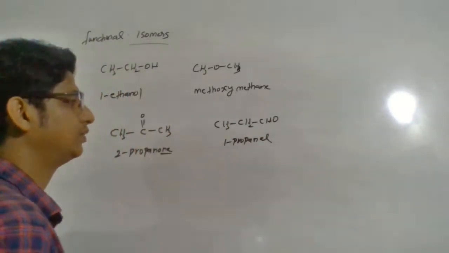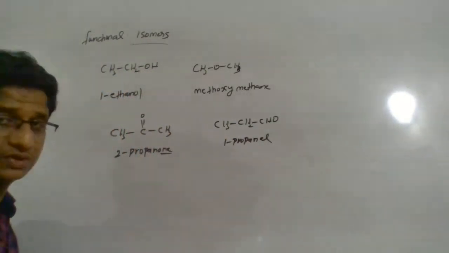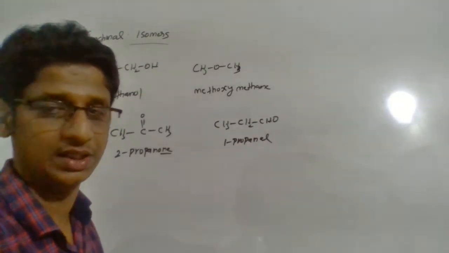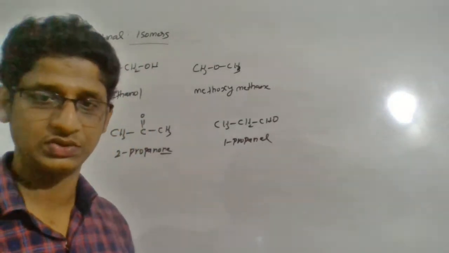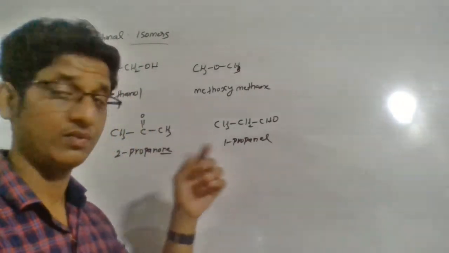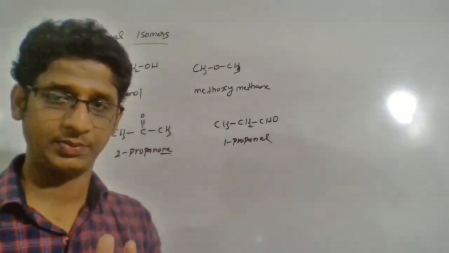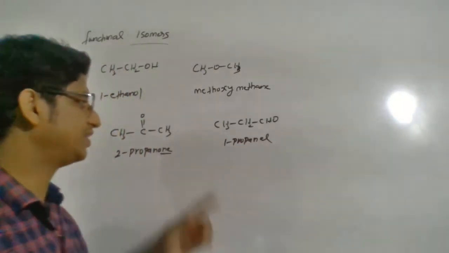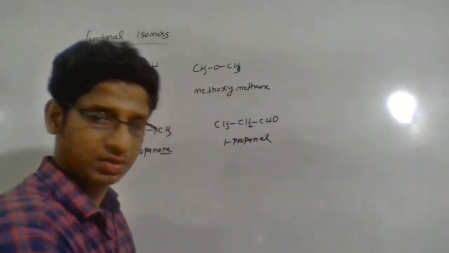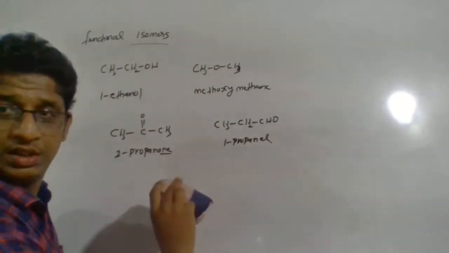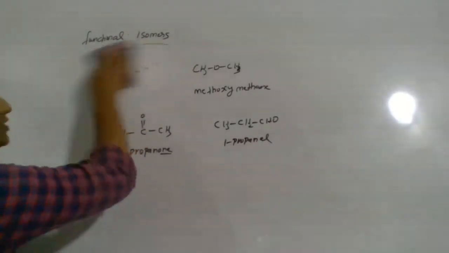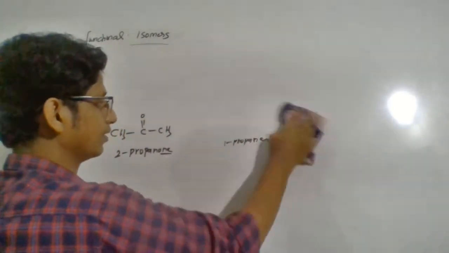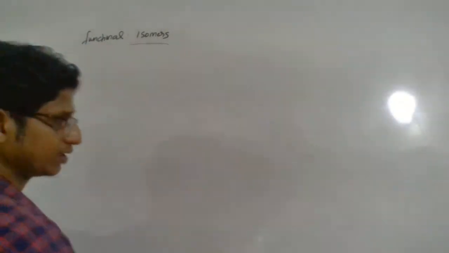So it's all about being specific. You have to specify it. That's all. Sometimes the 1 is not required. Simply putting propanal means -al stands for aldehyde, so basically that will be on the first carbon, so you generally don't represent it as well. Putting 1 won't be necessary. If it is any other carbon position, you have to specify it. So those are two different compounds having the same molecular formula, but the difference is in their functional group. So they are functional isomers. Always learn to construct organic compounds, which means organic chemistry will be so easy for you.